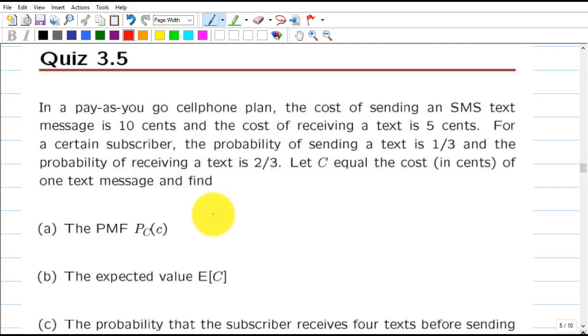So the first thing is we need to calculate the PMF. The PMF will be simply P_C(c). For 5 cents, it is for receiving, and the probability of receiving is 2 by 3.